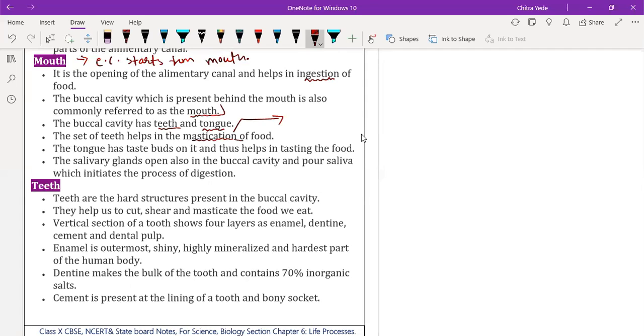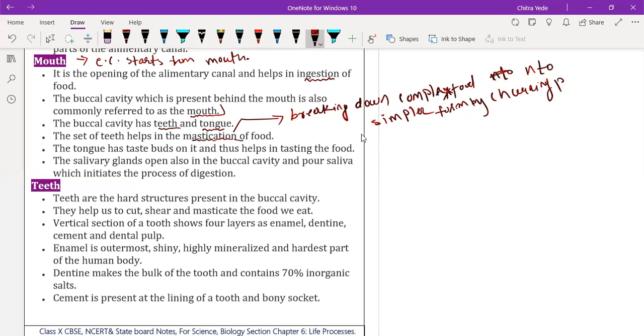This process is called mastication: breaking down complex food into a simpler form by the churning process.